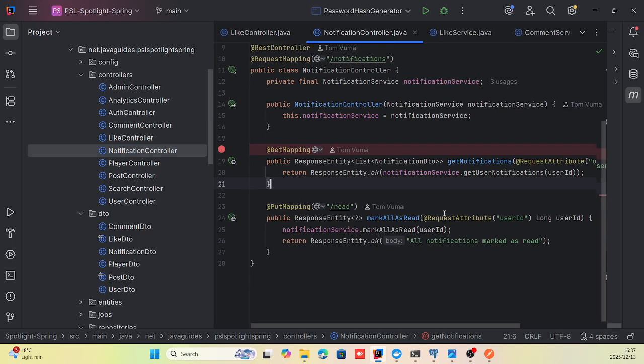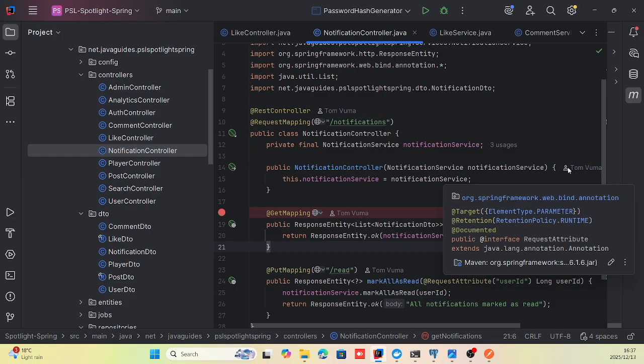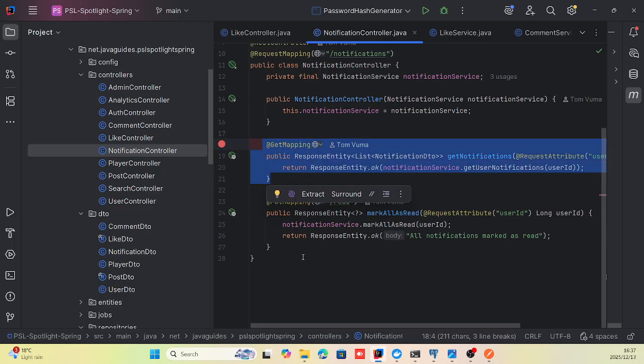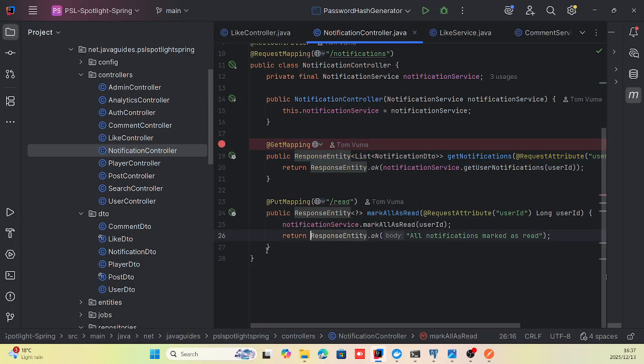The notification controller is mainly for notifications. Say someone follows you in the application, and you're using your front end, which I don't have yet. You can go get your notifications and you'll see, oh, this guy followed me last week Monday, or this guy followed me yesterday, this girl followed me today, or liked my post.